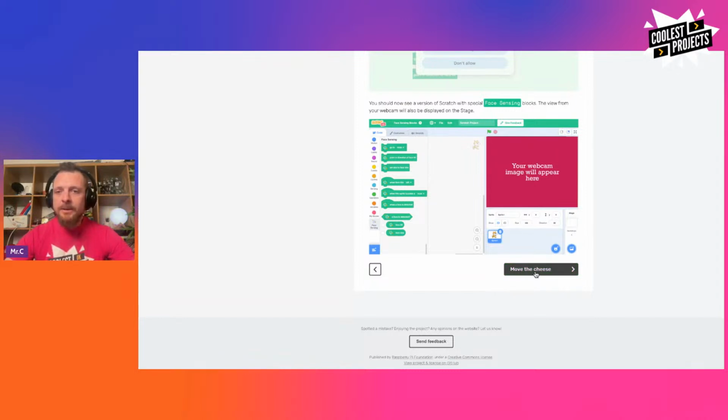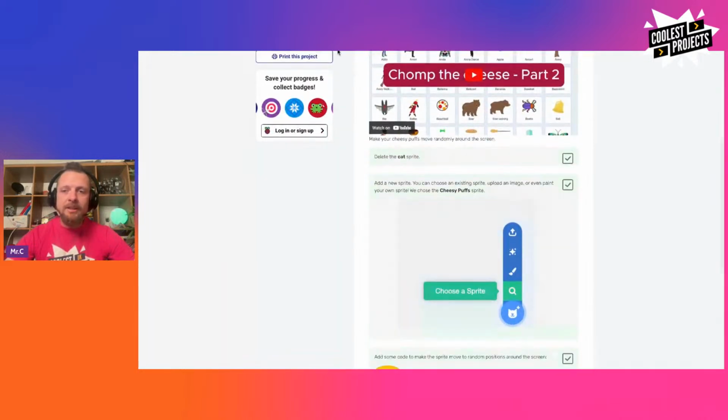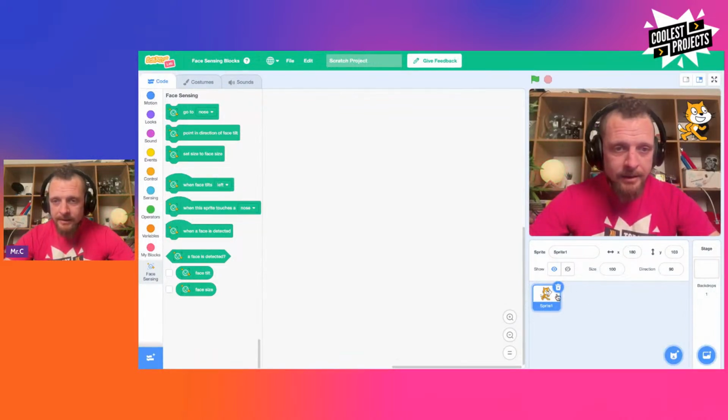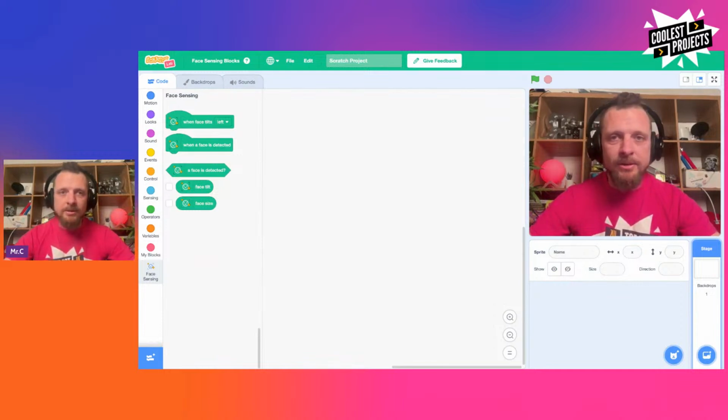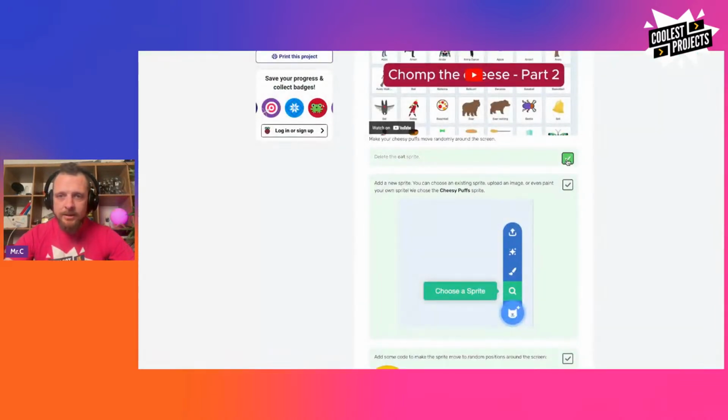So the next step that we want now is to move the cheese. Okay, so delete the cat sprite. Oh, that's good because he's in my way. So to delete the cat sprite, the first thing we're going to do is down here in our little palette, you can see we've got this bin at the corner of our cat. We click that, and there goes the cat. He's all gone. Fantastic. So cat's gone.